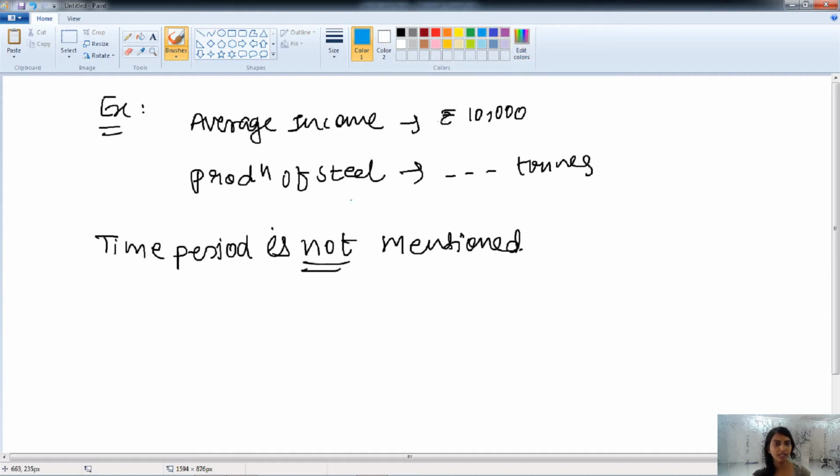Here in the first statement, it talks about the average income being rupees 10,000. It may be daily, it may be monthly income, it may be yearly income. So, when the time period is mentioned, then only we can make adjustments over that. The time period in this case plays a very crucial role, and it is necessary to mention it.